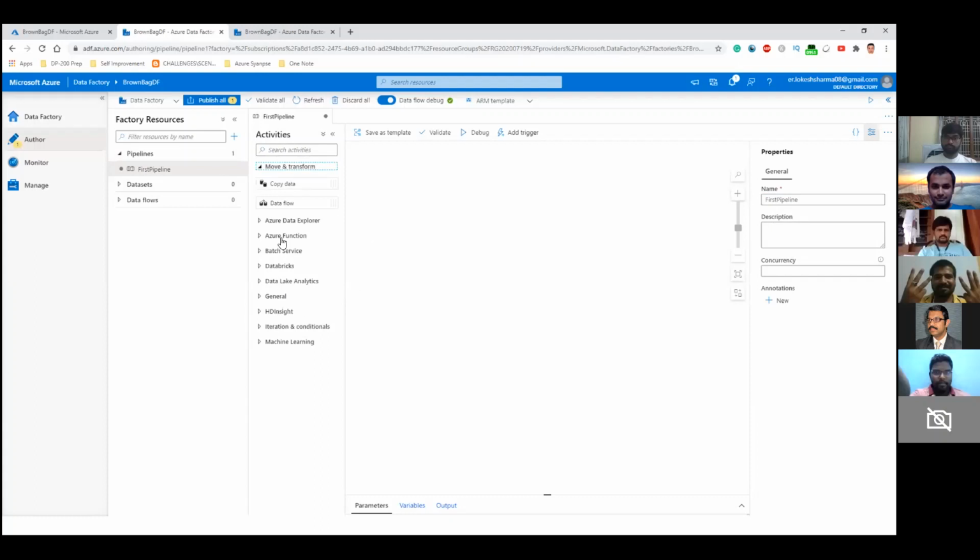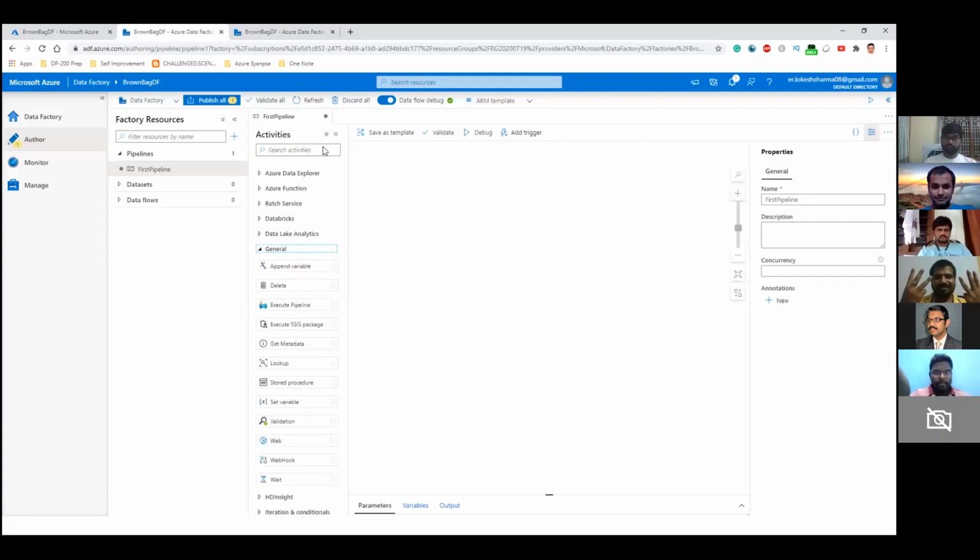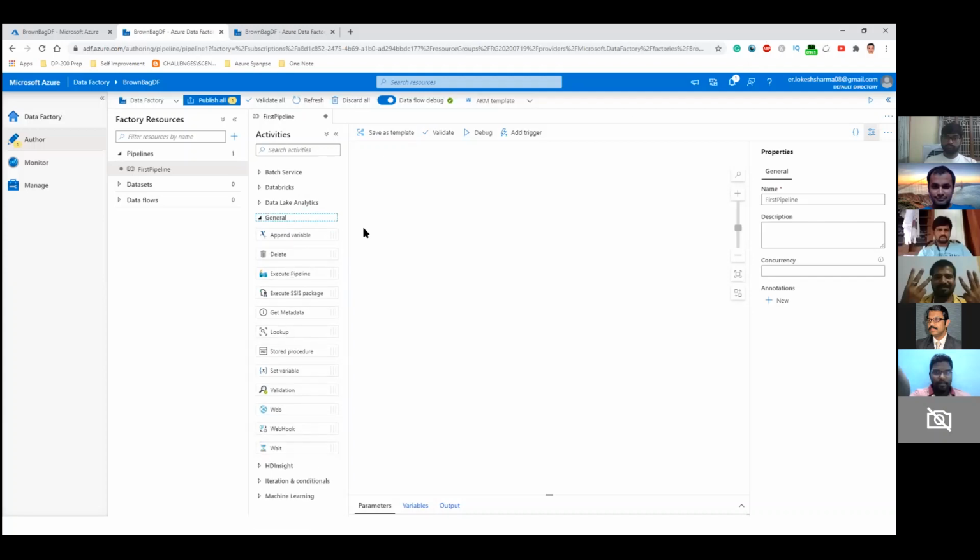Then you have various other activities related to doing analysis on big data, so you have Databricks as well. Another useful category is this General tab, where you will find some widely used activities, for example Stored Procedure and Get Metadata.